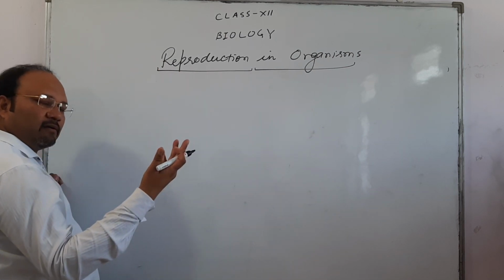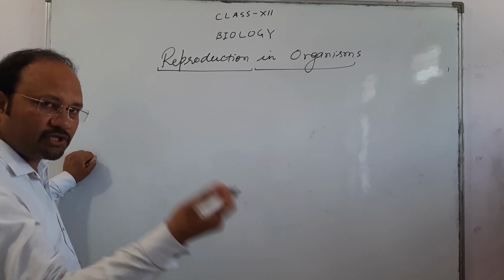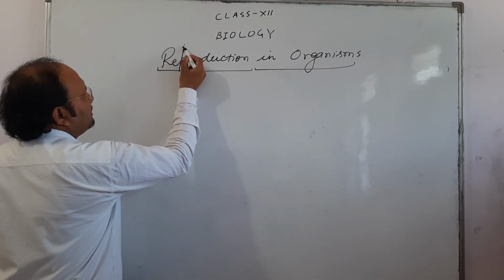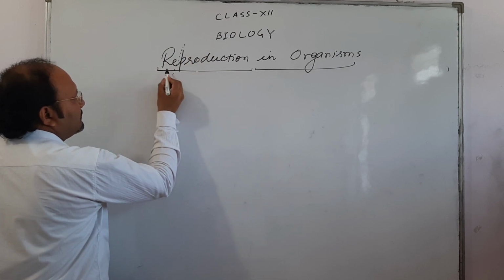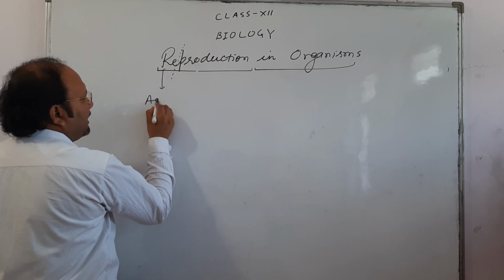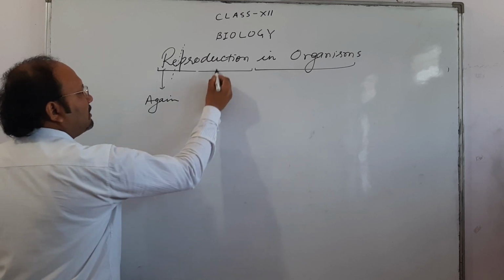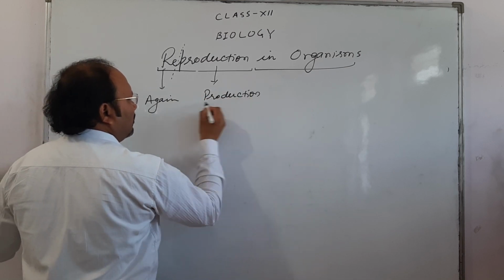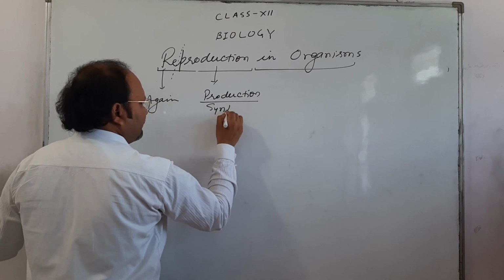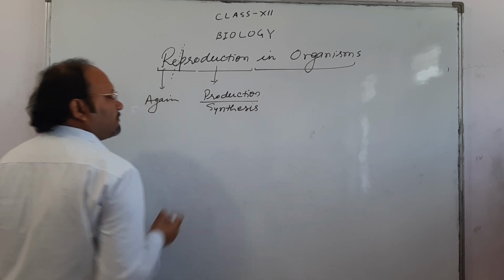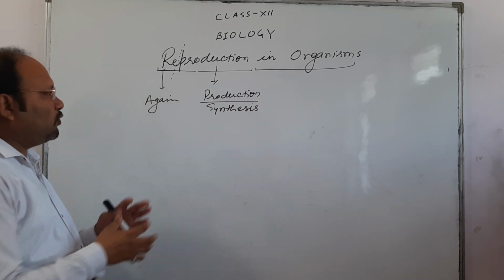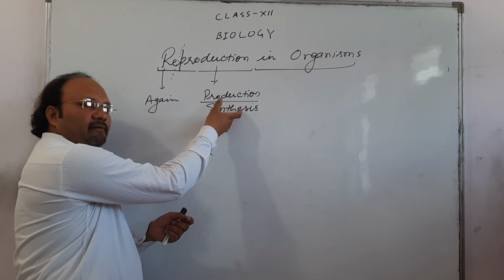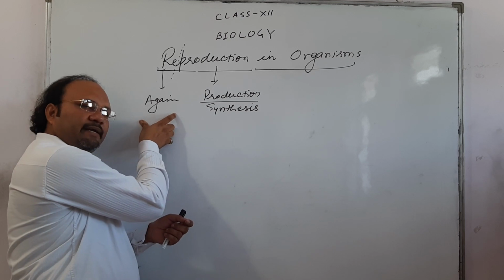So in reproduction in organisms, we begin with the term reproduction. Look at the way I am speaking: reproduction. If I break this word, re means again, and production, you all know, is the production or synthesis of something. So what meaning do we find? Production of something again and again.